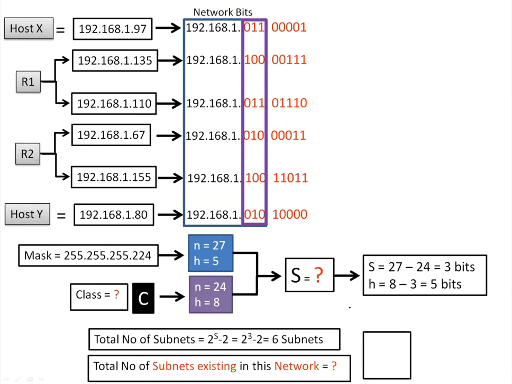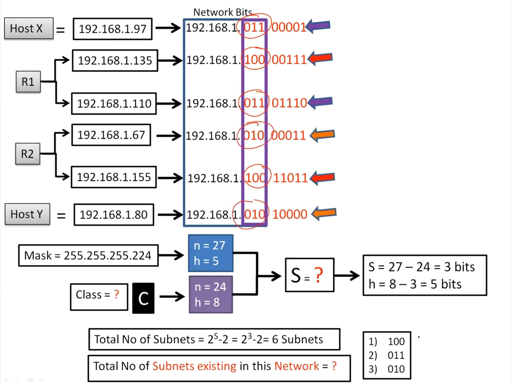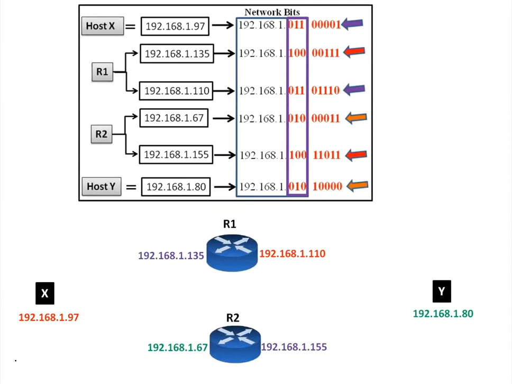Identify the 3-bit subnet portion. First, 100 is used. Next, 011, and the second subnet 011, and 010, 010. So only 3 subnets are used. Though you have 6 valid subnets, you have used only 3 subnets. So the first question's answer will be 3.